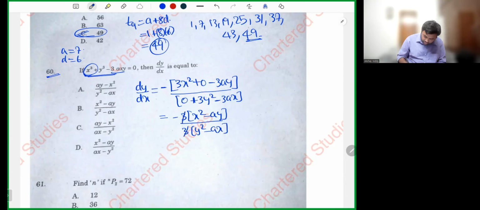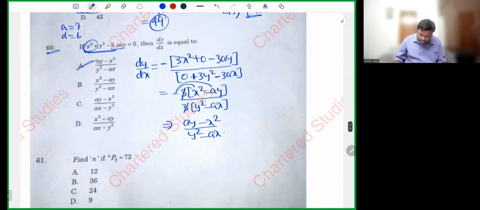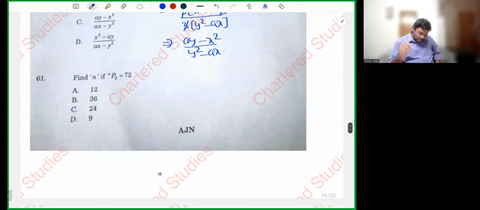Cancel. So minus into ay plus ay, minus into x square minus x square, whole divided by y square minus ax. Ay minus x square divided by y square minus ax. Simple question, sir. Simple question. Nothing much difficult.